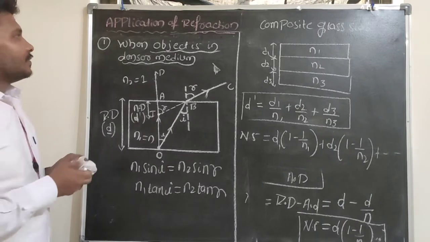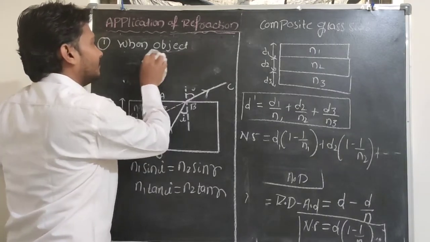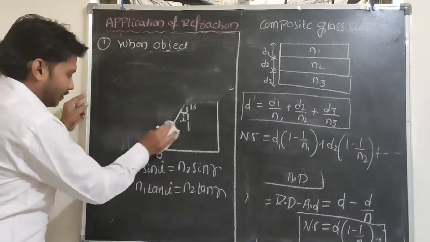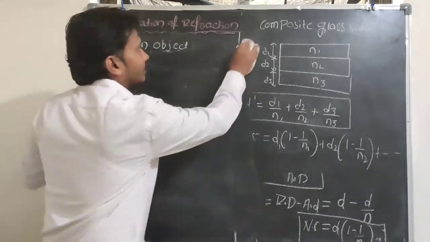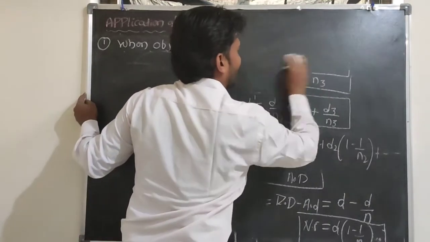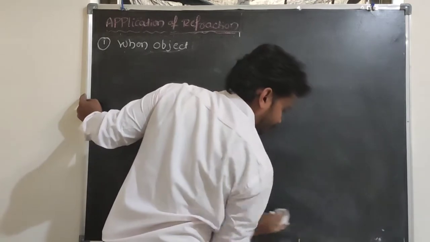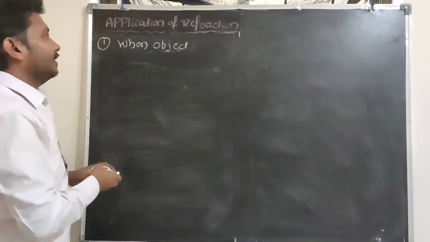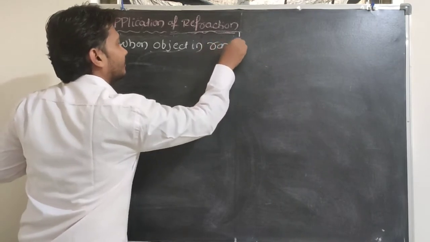So in the next case, when the object is in a rarer medium, what is the equation for apparent depth and normal shift? So the next one is when the object is in a rarer medium.